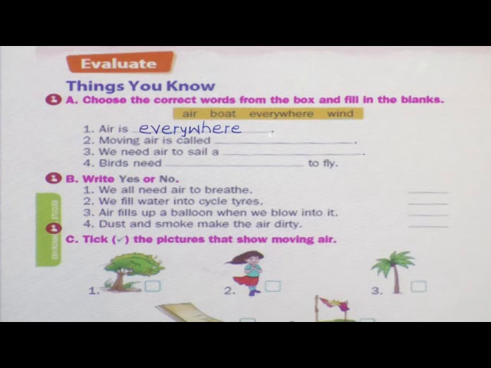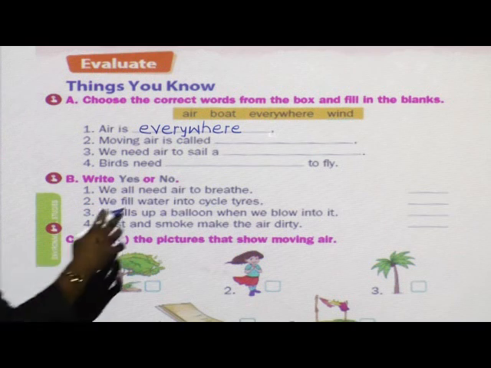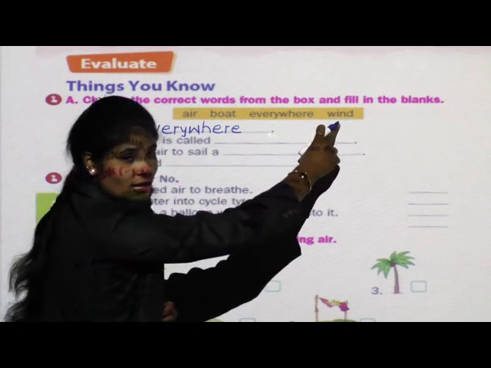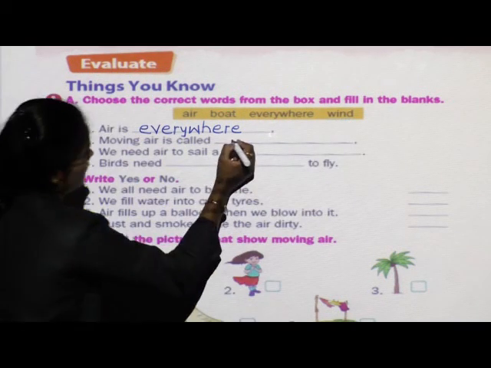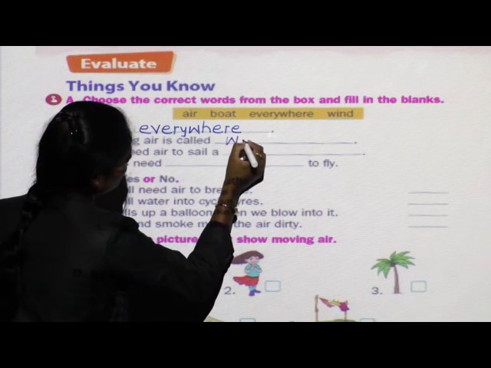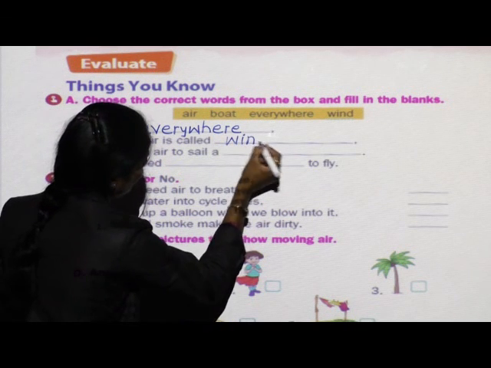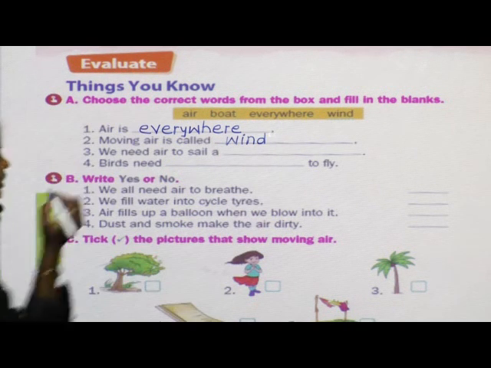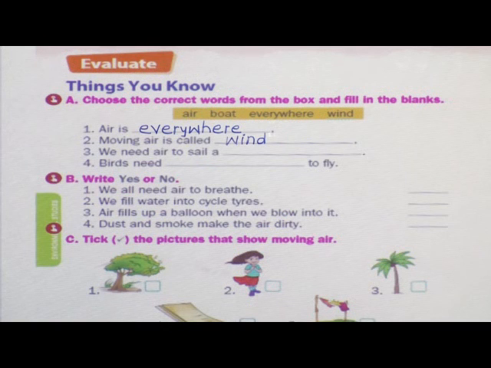What is the correct answer? Moving air is called boat? No. Correct. Moving air is called wind. Right here, W I N D. Moving air is called wind.